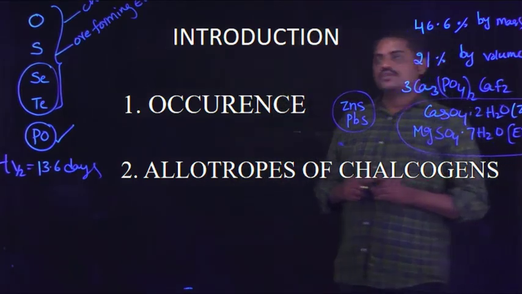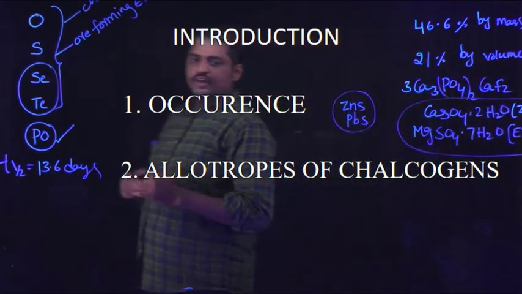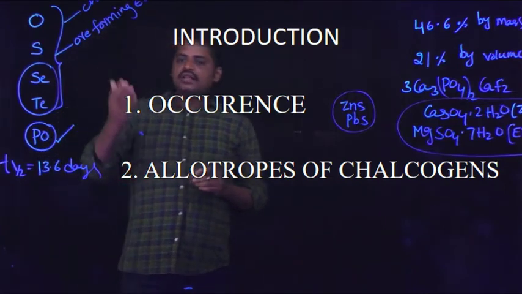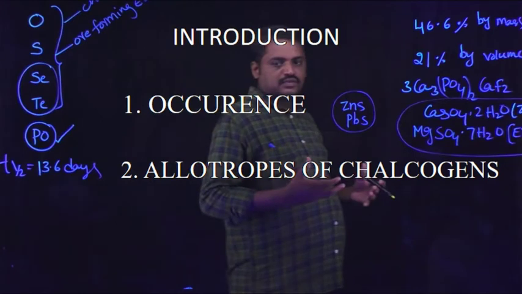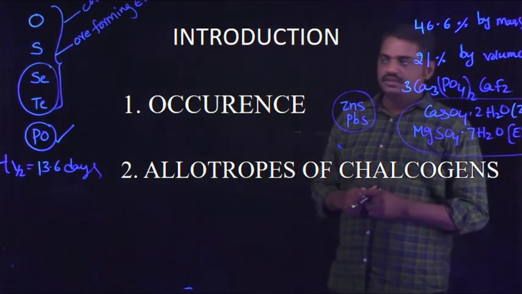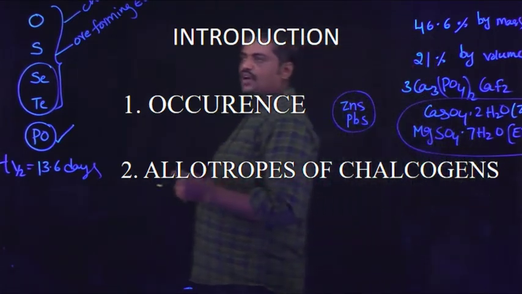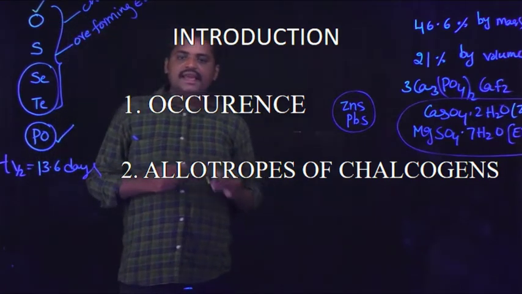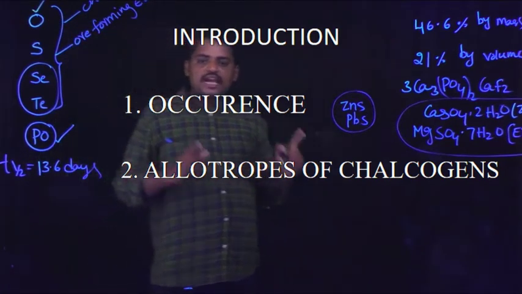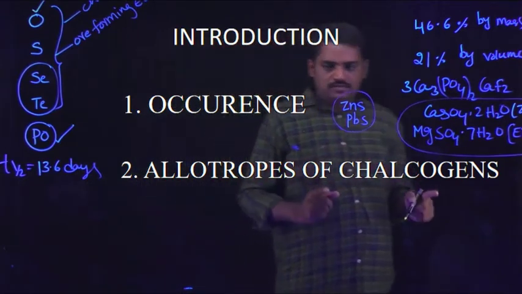Allotropes of chalcogens. Okay, students, these exhibit different types of allotropic forms. For example, oxygen exhibits two types of allotropic forms.